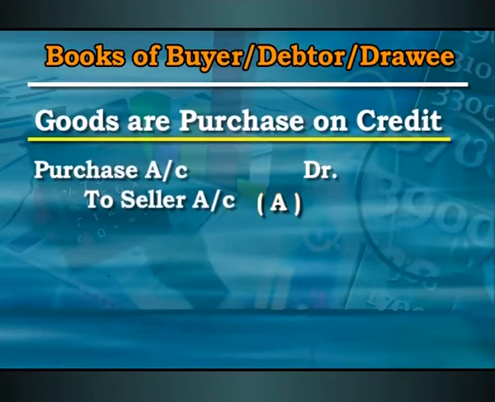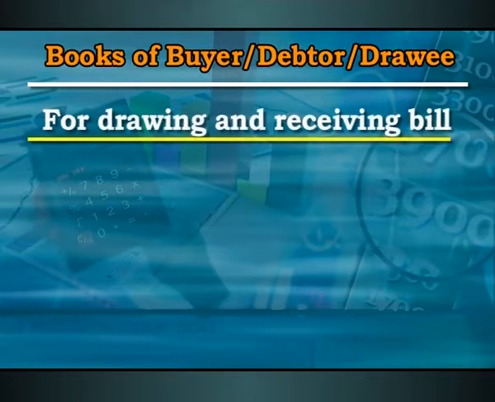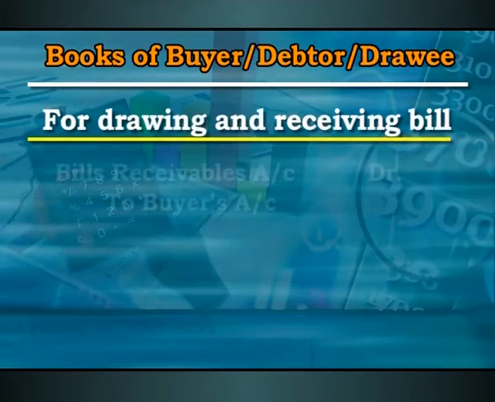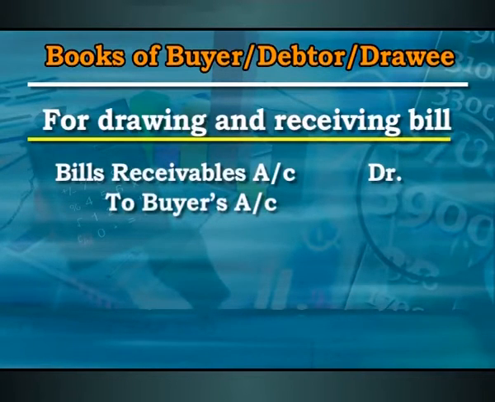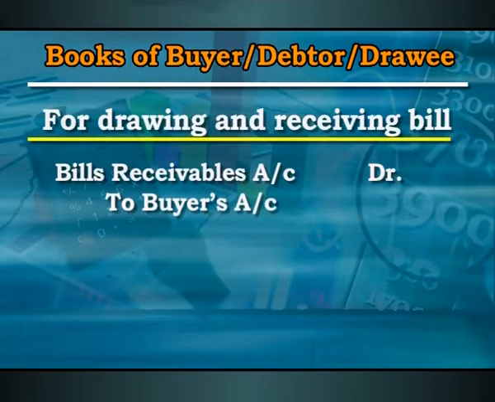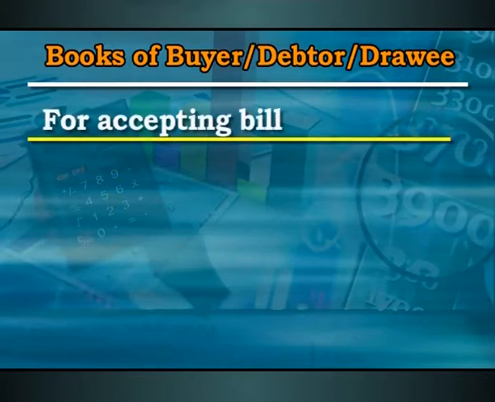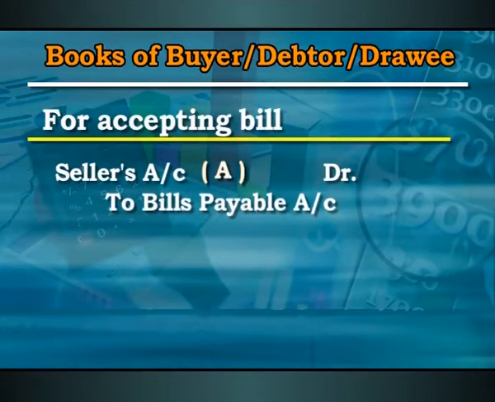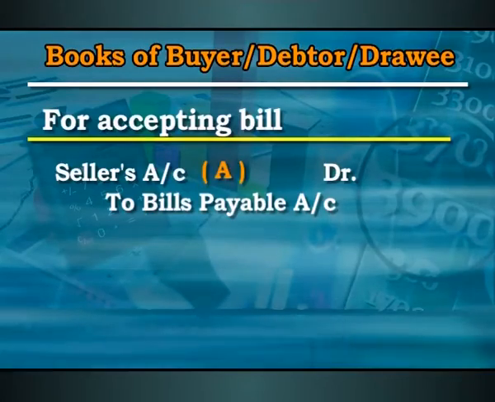Now, when B has accepted the bill and returned it to A, A receives the bill, so bills account will be debited. It is called bills receivable in this case. And because it has been received from B, B's account will be credited. Now, when I go to B, he has sent the bill to A, so A will be debited and bills payable account will be credited. Now, there is a question: why is the same document called bills receivable in one case and bills payable in another? Because A and B both may be persons who sell goods on credit, so both of them may be receiving bills from other parties.